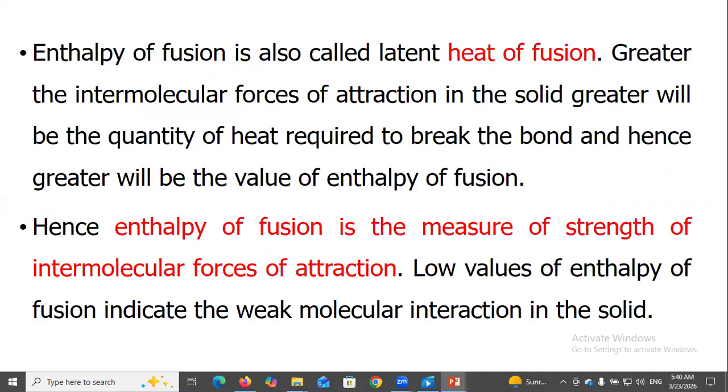Greater the intermolecular forces of attraction in the solid, greater will be the quantity of heat required to break the bond, and hence greater will be the value of enthalpy of fusion. Hence, enthalpy of fusion is the measure of strength of intermolecular forces of attraction. Low values of enthalpy of fusion indicate weak molecular interaction in the solid.